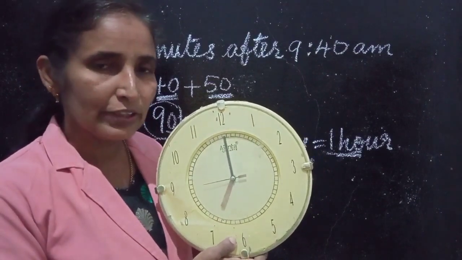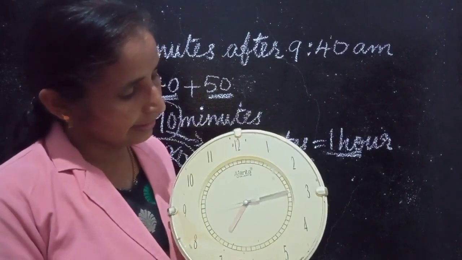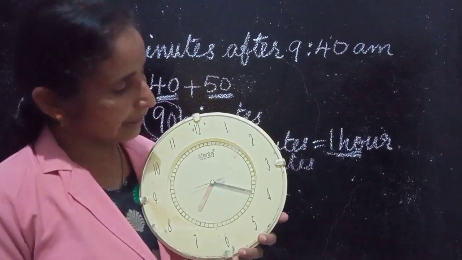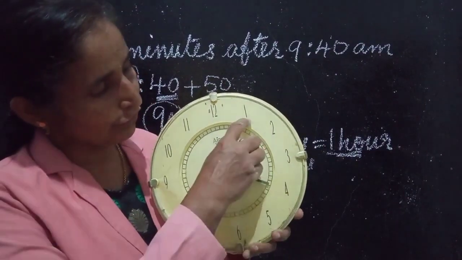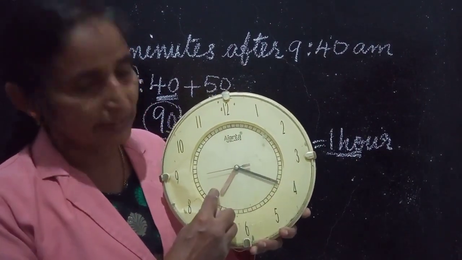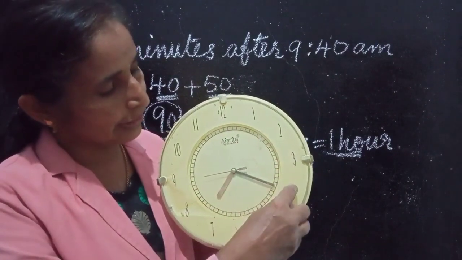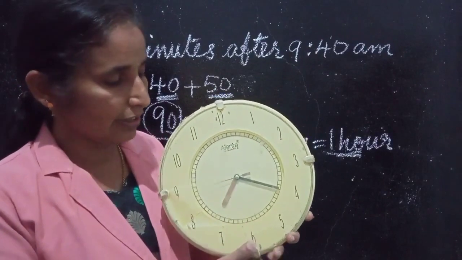Some of them were having doubts when we were doing the exercises. When you see the time like this, what do you have to say? 5, 10, 15, 20. 20 minutes past 7. The time is 20 minutes past 7.